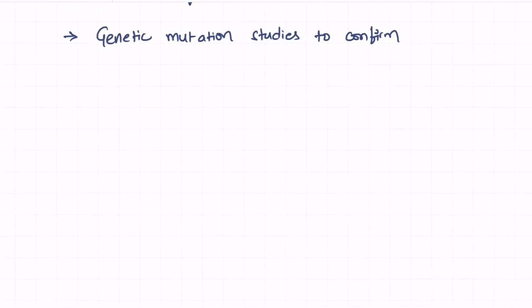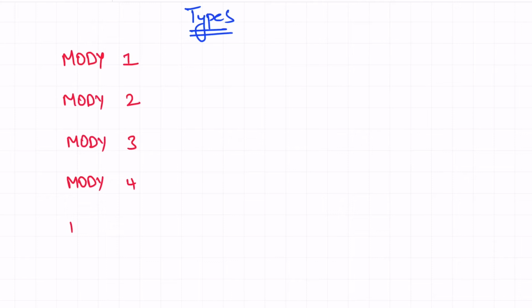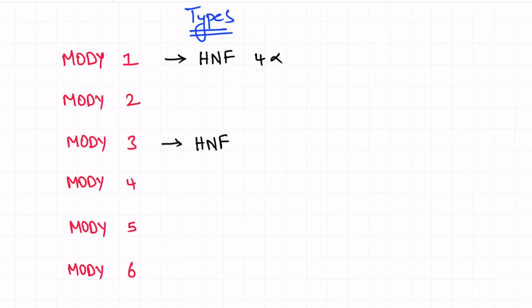There are some types of MODY, maturity onset diabetes of the young. There are 6 types: MODY 1, MODY 2, MODY 3, 4, 5 and 6. Here MODY 1 is caused by the defect in the gene hepatocyte nuclear transcription factor 4 alpha.